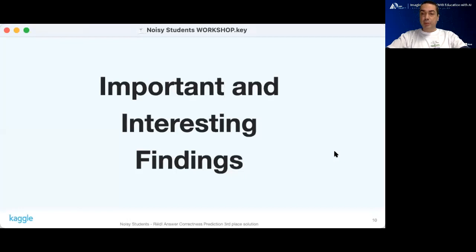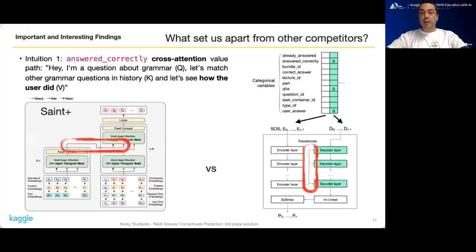I'm going to explain two strategies that I think set us apart from other competitors. First, as opposed to previous state-of-the-art solutions such as SAINT+ by Riiid, we decided to swap the encoder and decoder inputs. This means putting both question and answer related data in the encoder, whereas the decoder only sees the question related data. Our intuition behind this lies on the cross-attention value path from the encoder to the decoder.